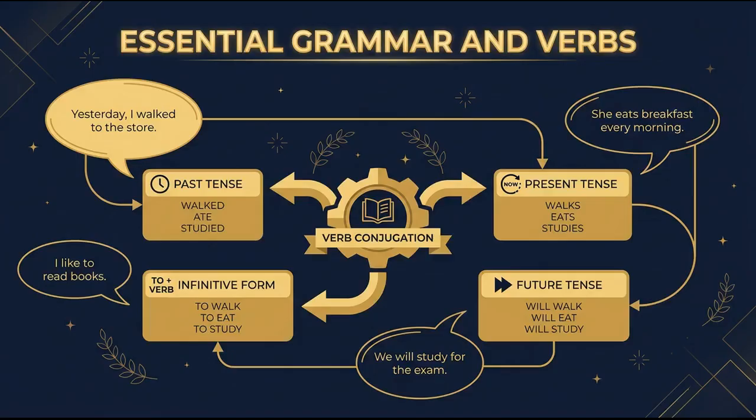Lesson 2. Essential Grammar and Verbs. Let us dive into the core grammar you need for IM Italian. First, let us look at the passato prossimo. Verbs like andare and essere use essere as their auxiliary verb and must agree with the subject. For example, ieri sono andato al mare, or non sono mai stato a Roma.